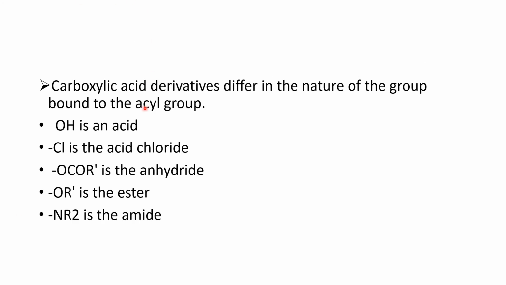Okay, carboxylic acid derivatives mostly differ in the nature of the group which is bonded to the acyl group. This group could be chloro, then it will be an acid chloride. If it is an acyloxy group, it will be an anhydride. If it's OR, it's an ester. If it's NR2, by nature it will be an amide. Next slide.